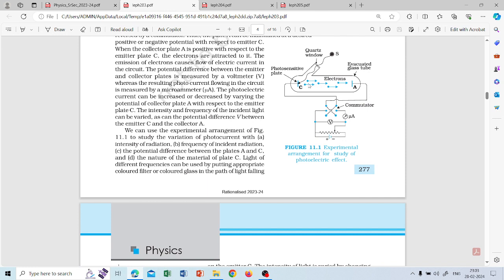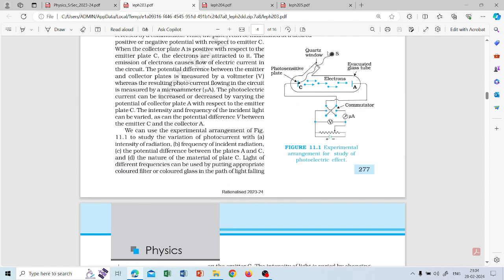But this is generally an evacuated glass tube. You know that in an evacuated tube electrons should not flow, but electrons will flow due to the photoelectric effect. There will be a current, and that is the experiment.